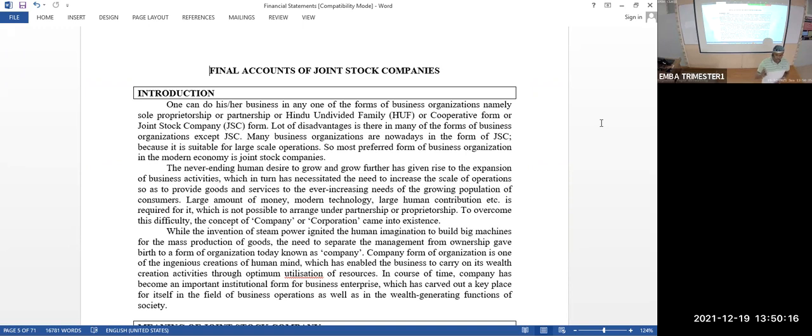But State Bank of India is registered under a separate act, the State Bank of India Act 1956. LIC, the Life Insurance Corporation of India Act 1956 again. GIC, the General Insurance Corporation of India Act 1972. So these are all enactments for only one company, for only one corporation.